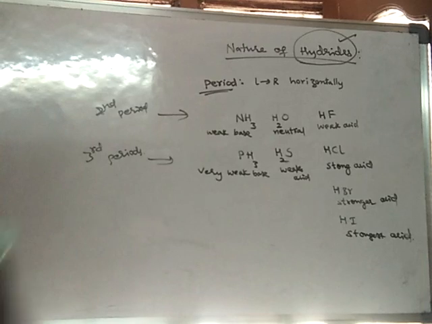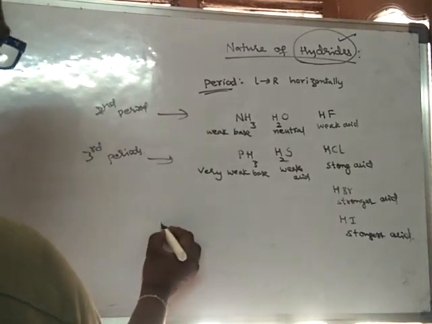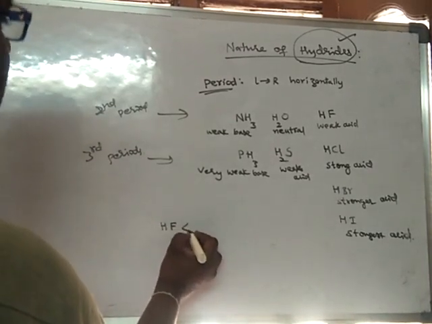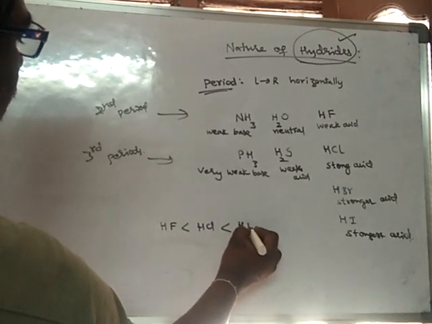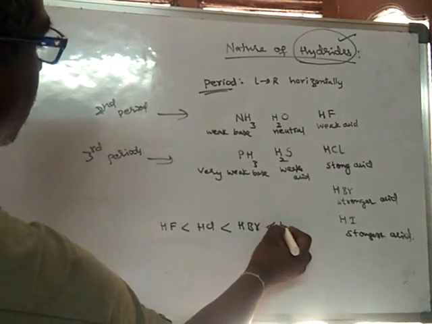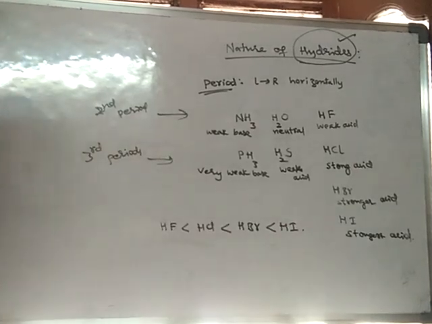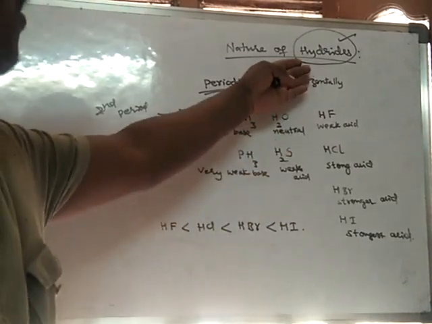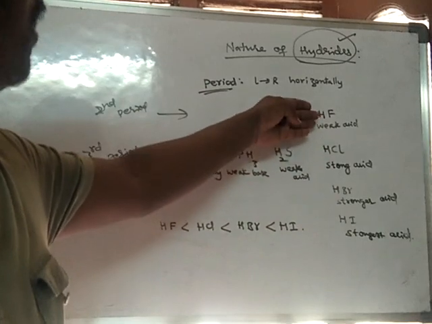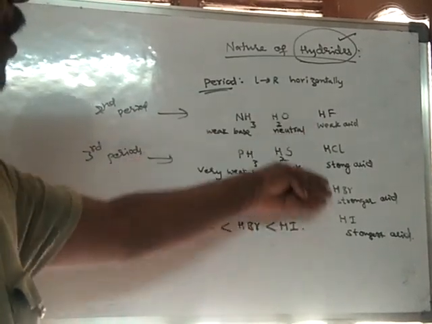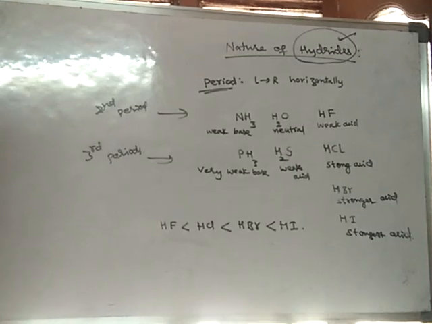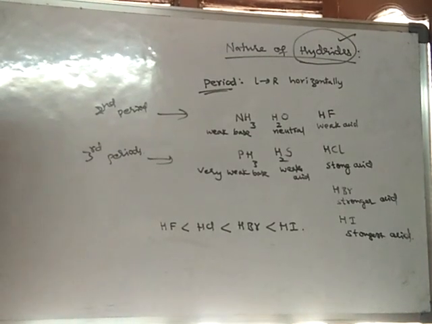So if you consider the acidic strength, HF is a weaker acid than HCl, HCl is weaker than HBr, which is weaker than HI. See what is happening down the group of hydrates. The acidic nature of hydrates is increasing down the group. Strength of the acid increases.